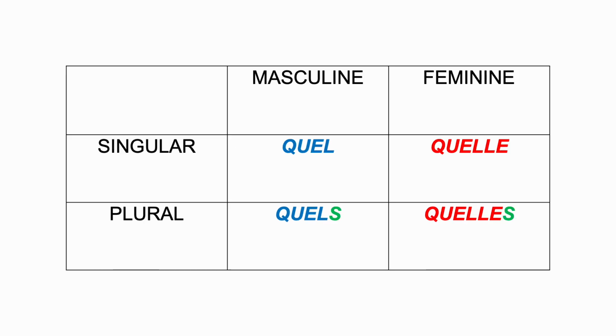So here is a summary of the different forms. The singular masculine form is quel, repeat, quel. The feminine singular form is quelle, it's pronounced also quel, repeat, quel. The plural form is quel with an S, the S of plural, and is also pronounced quel, repeat, quel. And finally, the feminine plural form is quelles with the S of plural as well, and it's also pronounced quel. So repeat, quel.